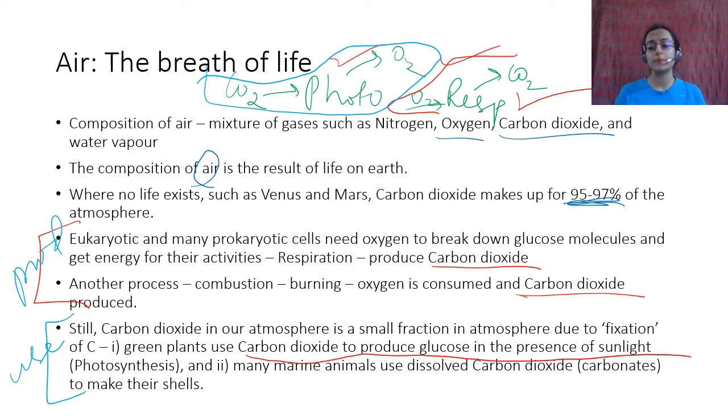Another part is that many marine animals use dissolved carbon dioxide and carbonates to make their shells, right? For example, you have corals. All the coral reefs are made up of carbonate, and carbonates come from the dissolved carbon dioxide in the air. So they use that dissolved carbon dioxide and make shells out of it for their body. This is how carbon dioxide is used on a large scale, and production is also on a large scale. So that is a balance. The balance gets disturbed sometimes, but generally those are the ways of maintaining levels of carbon dioxide.